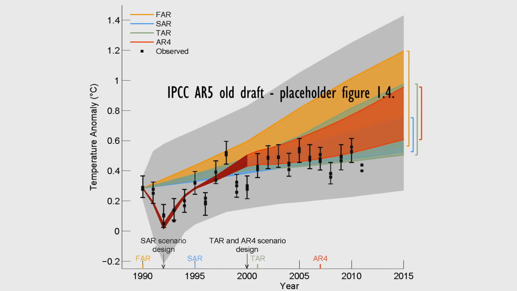This is the old placeholder figure, 1.4 from the IPCC AR5 draft. As you can see, all the values start from the year 1990 observed temperature anomaly. This is wrong. Instead of a single year anomaly, the centering should be done to a running average trend, to get the model predictions to the same 1961 to 1990 baseline as the temperature record.